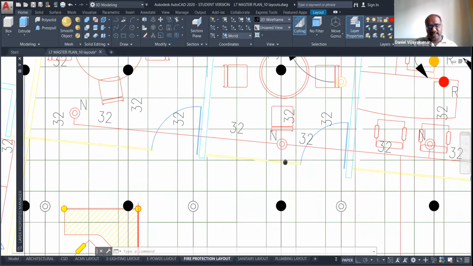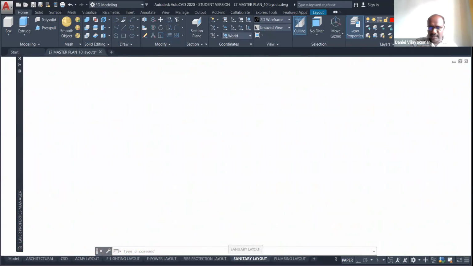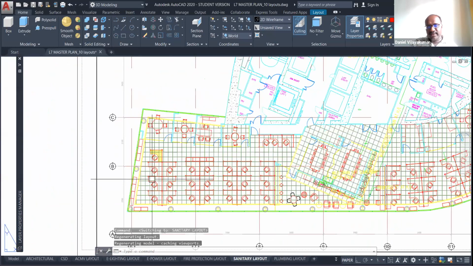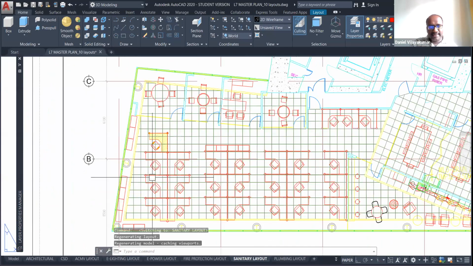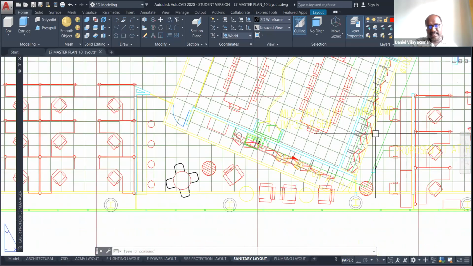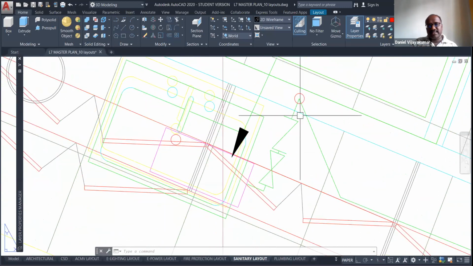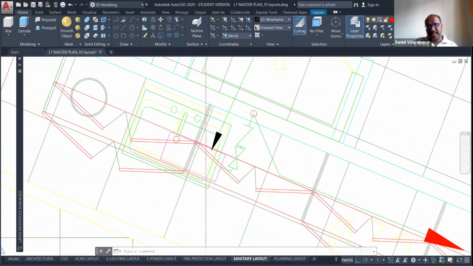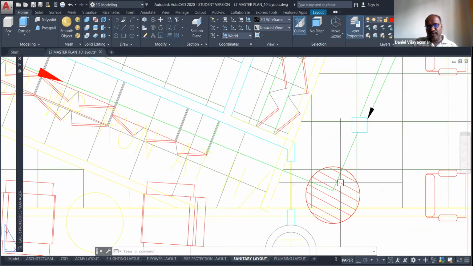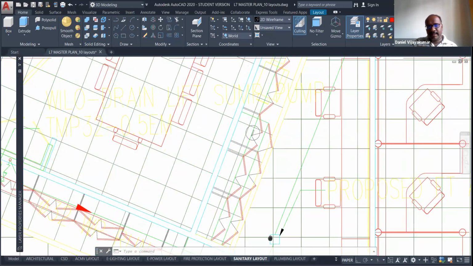So this is the way to control your services. If I bring it to the sanitary service, see, there is no electrical, no sprinkler, no ACMV, no lighting elements, only the sanitary service. For the sink, there is a water line, and a wastewater line comes from the sink. Then it goes to the green line. This is the way to connect the flow waste, then straight away it comes to the riser.